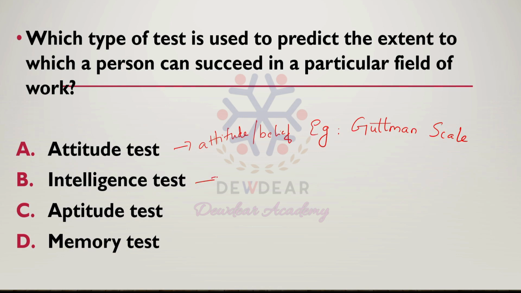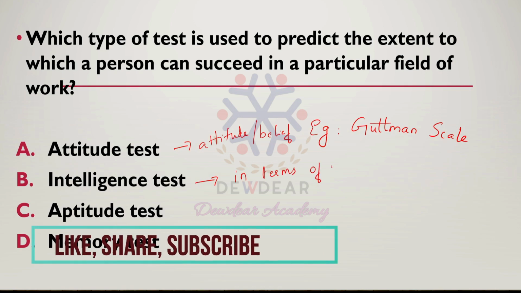What is intelligence test? It is an age-related series of problems whose solution involves arithmetic, memory and vocabulary skills. In terms of IQ, the intelligence quotient, intelligence is assessed.